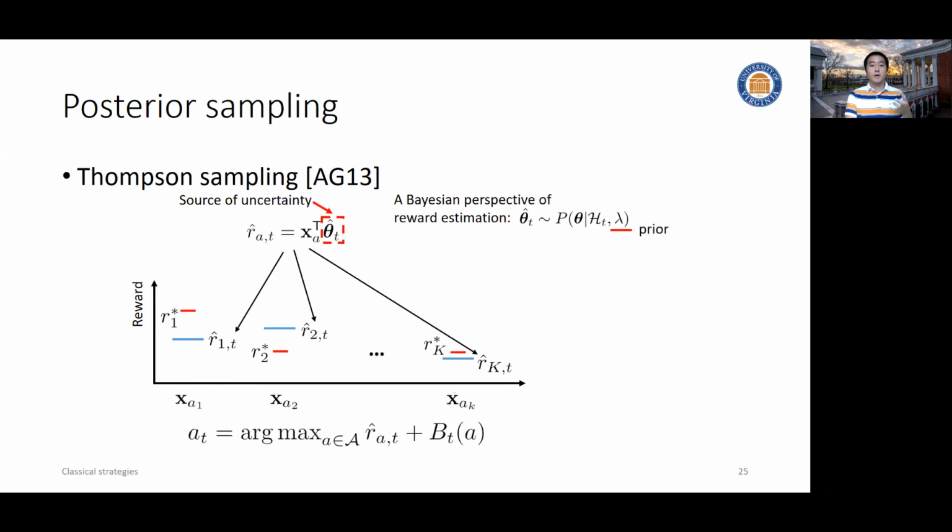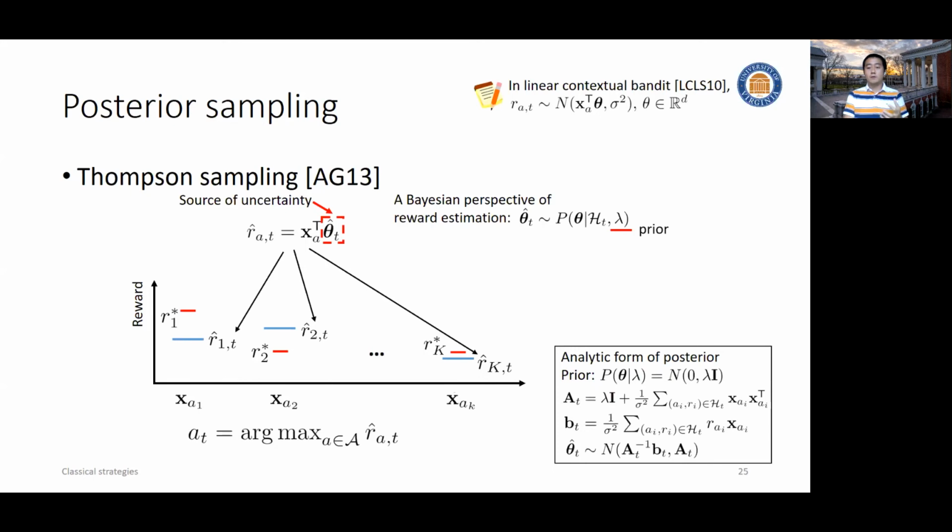And to give you a concrete example, let's use linear bandit. So we assume the reward is generated by some Gaussian noise on top of the inner product of the bandit parameter and the context vector. And then by assuming the prior of this bandit parameter follows a zero mean Gaussian, we have an analytic posterior. And this analytic posterior might remind you of something, because the mean of this posterior is exactly the ridge regression estimate or our MLE estimate of this parameter.